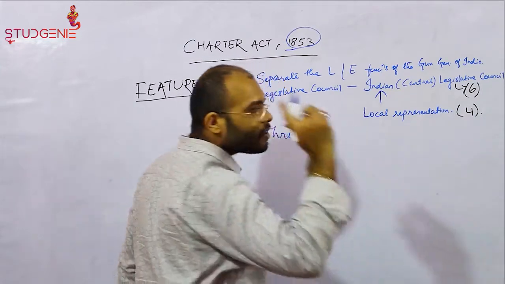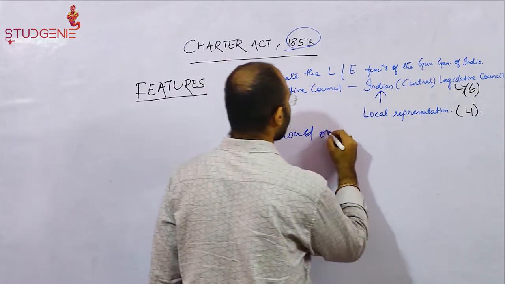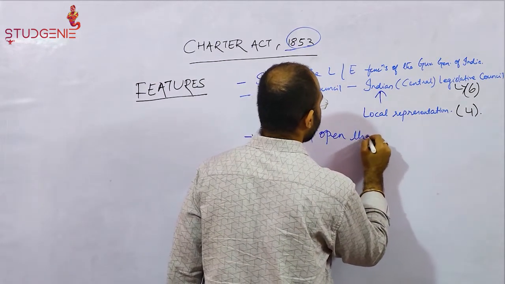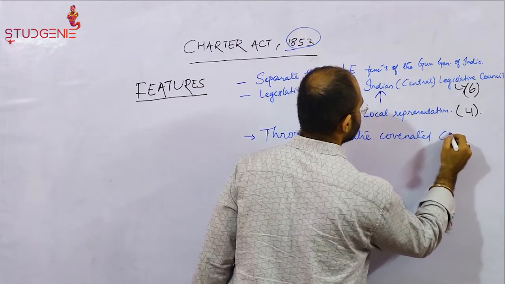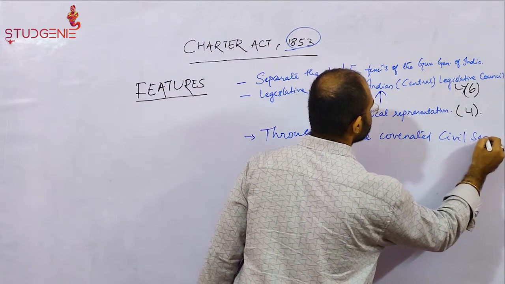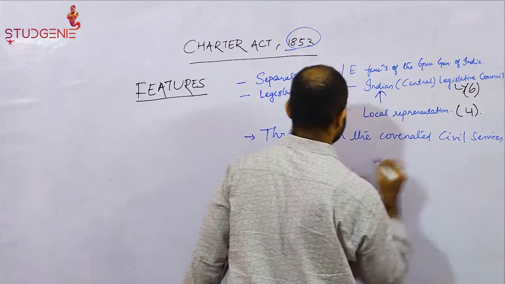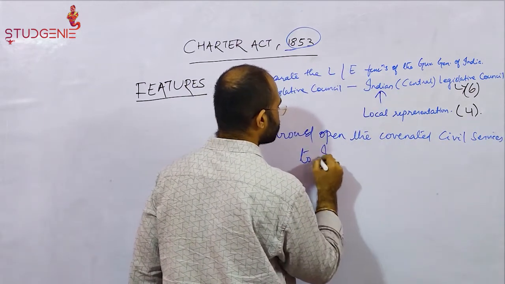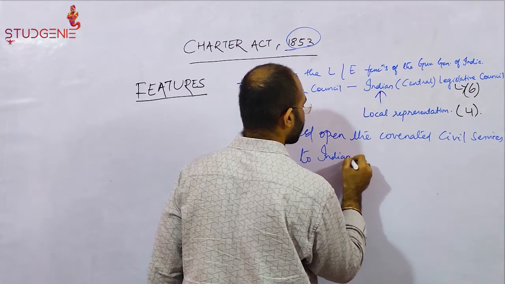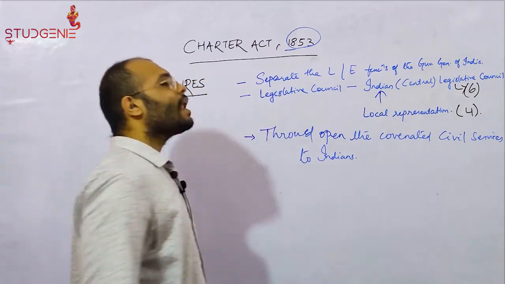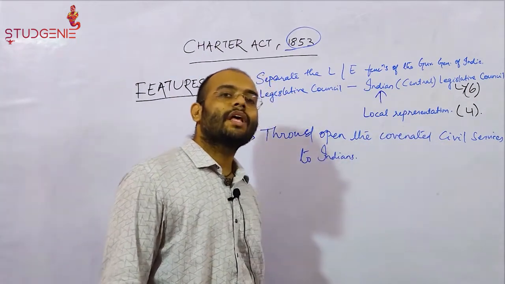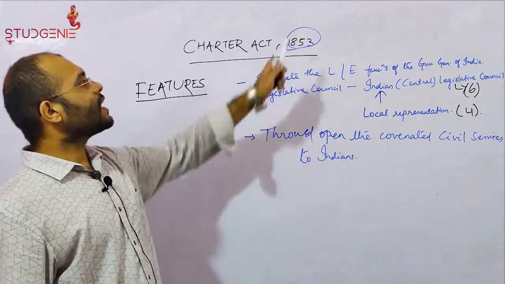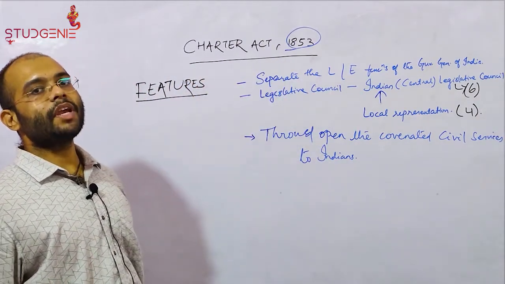The Charter Act of 1853 threw open the covenanted civil services to Indians. Indians were allowed recruitment through the civil services. This provision was made by the Charter Act of 1853.